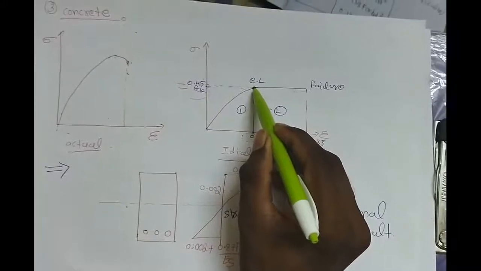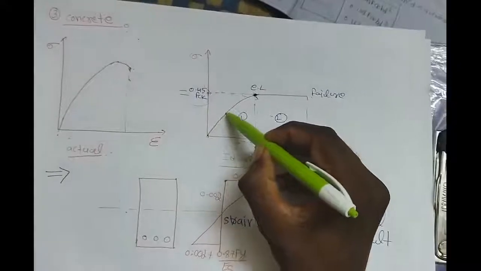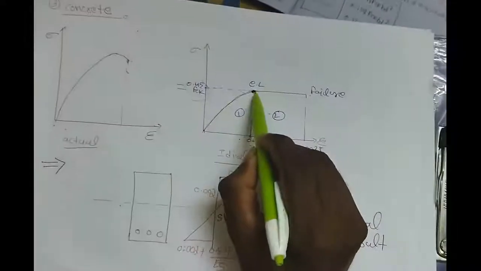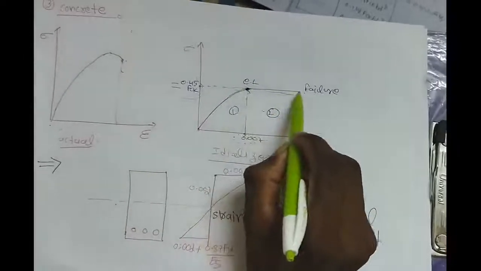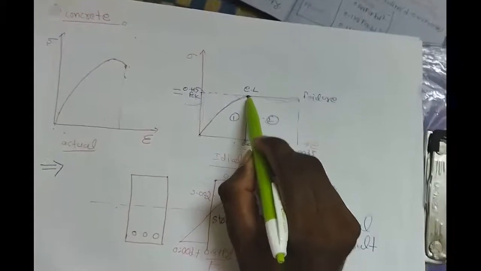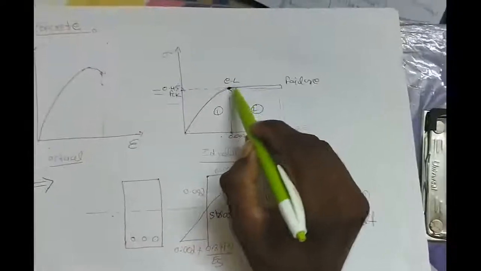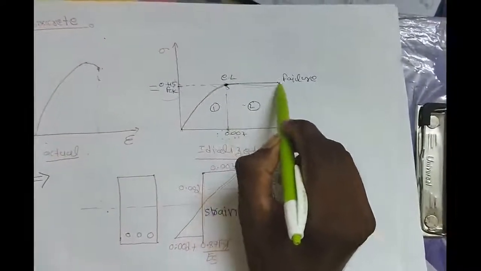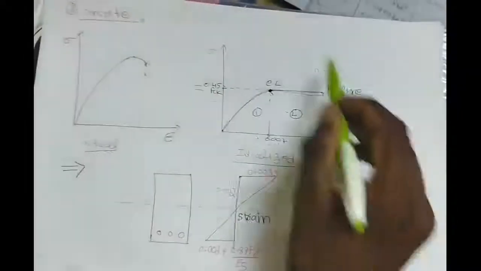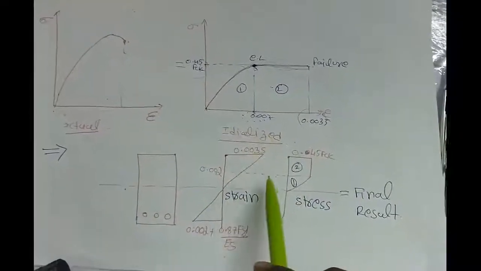So we make a point where both lines meet. Up to here we draw the parabolic line, and after this we draw the straight line. Why do we draw the straight line? Up to here only the material can take the design strength, so beyond this we don't need to consider the parabolic shape. That's why I have considered the straight line up to the ultimate strain.